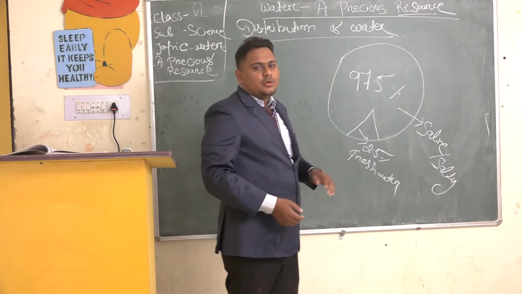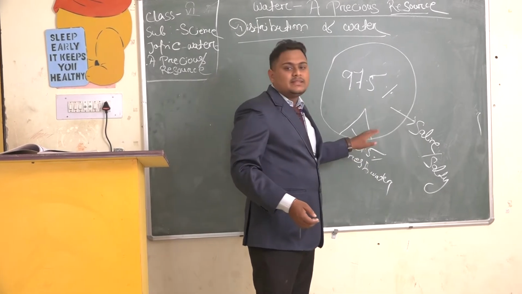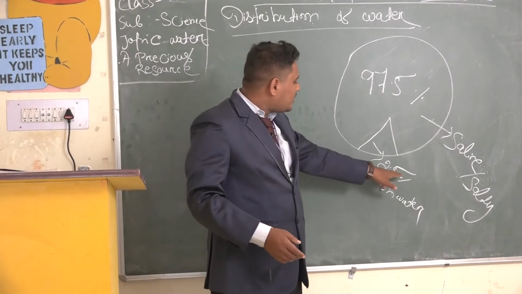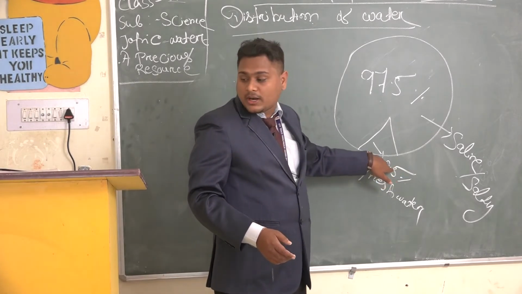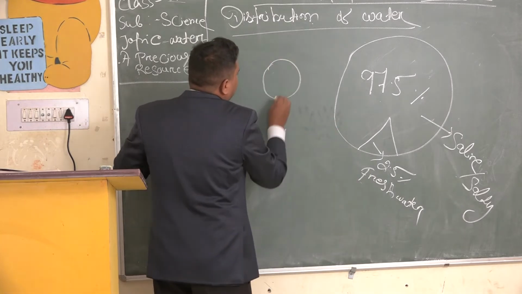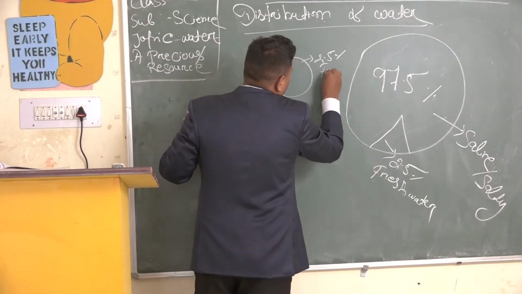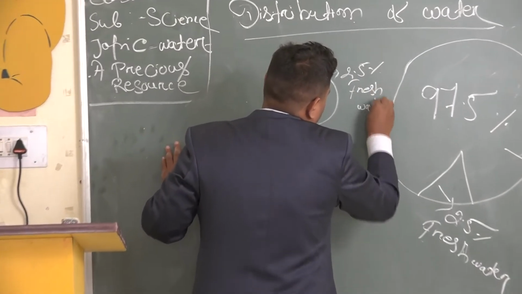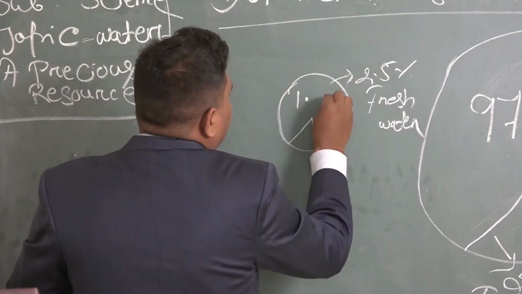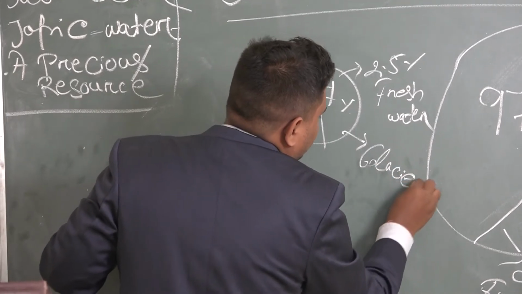So the remaining 2.5% is the fresh water. All over the world, people are using only 2.5% of water, not even 2.5%. See another data. If this is the 2.5% of fresh water, from that 1.7% is found in the glacier state or ice state.